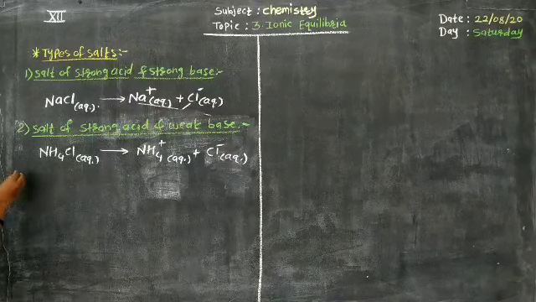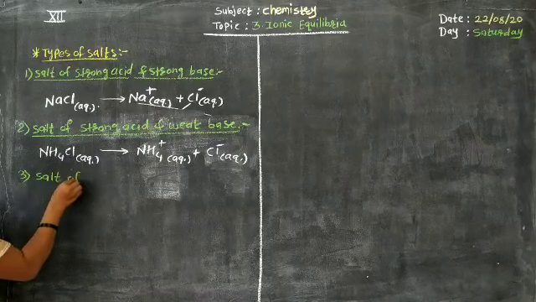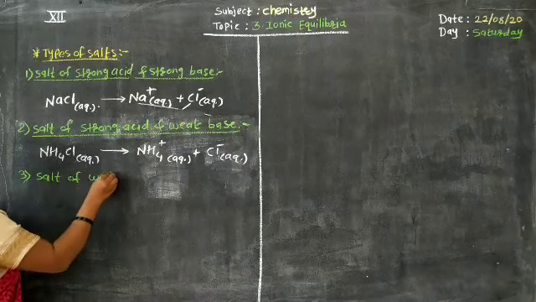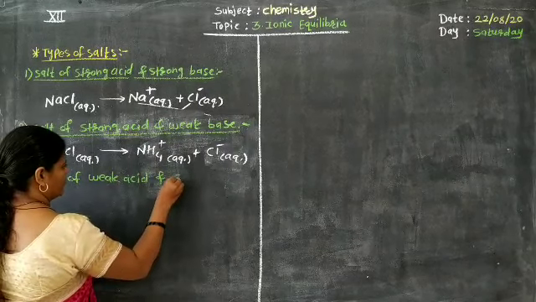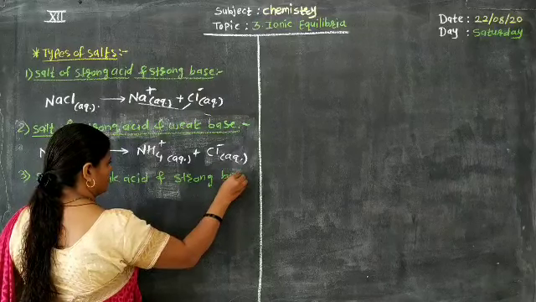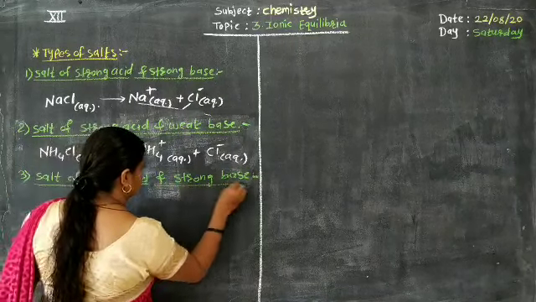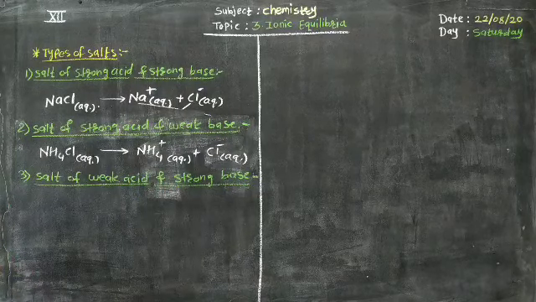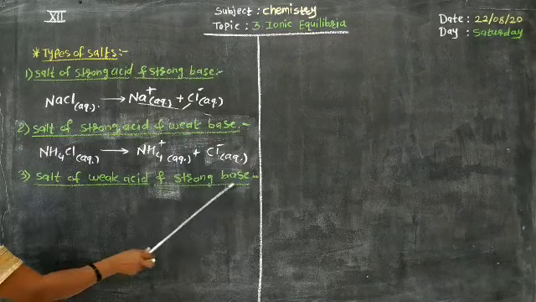Third example is salt of weak acid and strong base. Salt of weak acid and strong base means this particular salt will contain a combination of weak acid and strong base.